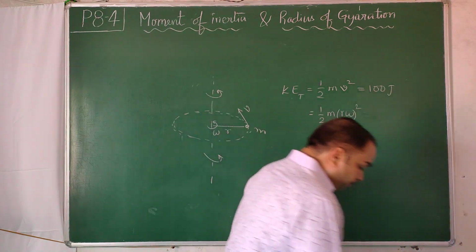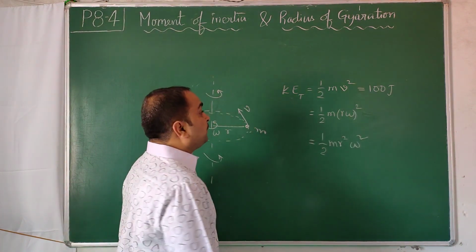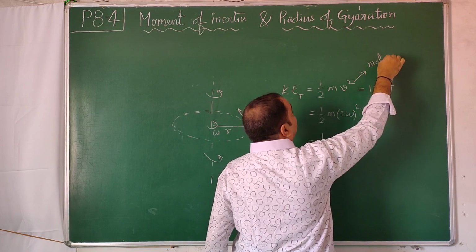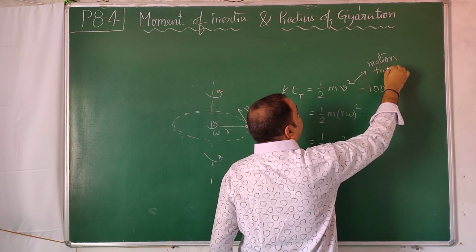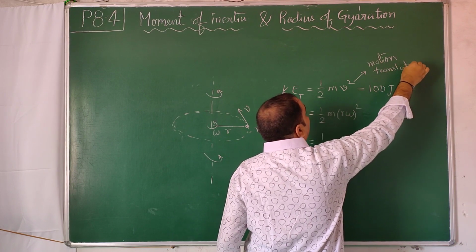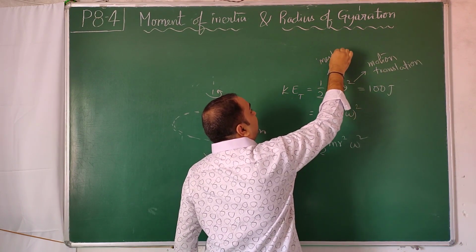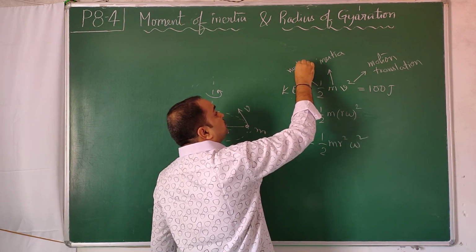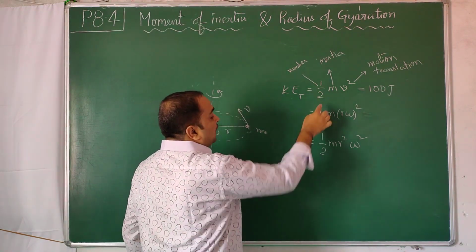Now we have to apply translation and rotation analogies. This represents the motion term in translation, and this represents inertia in translation. This is some number. Now you see a similar number, half, is there here.